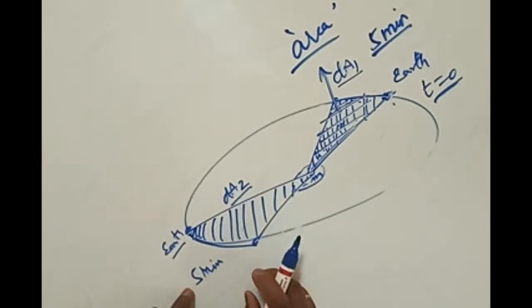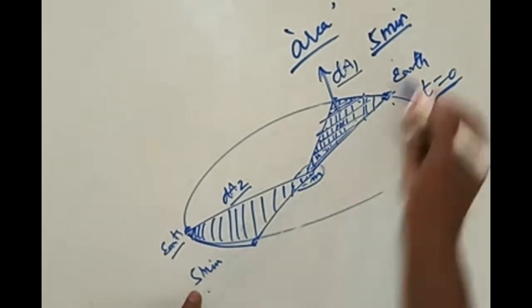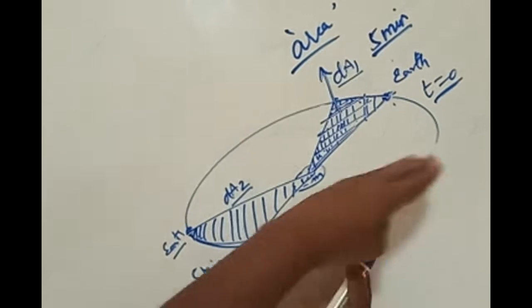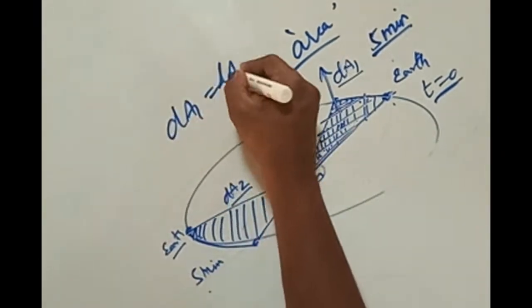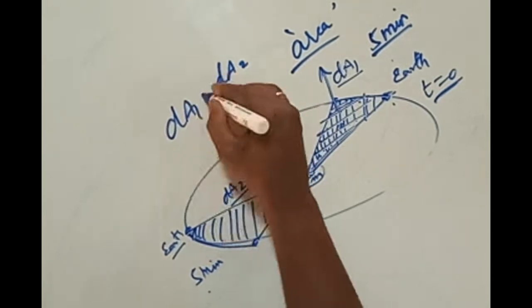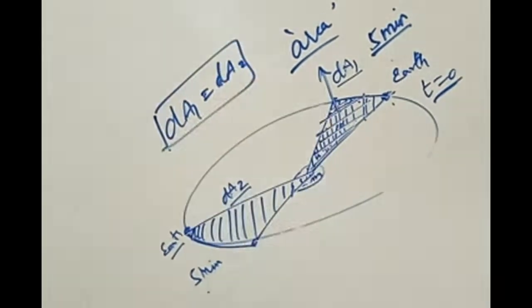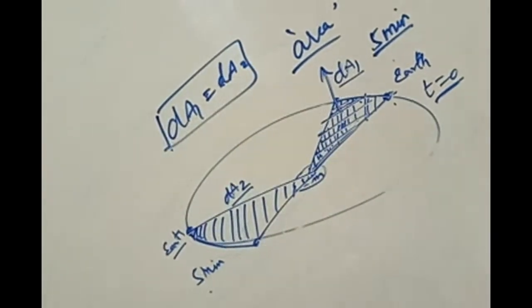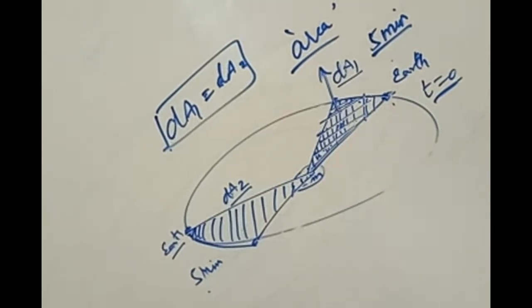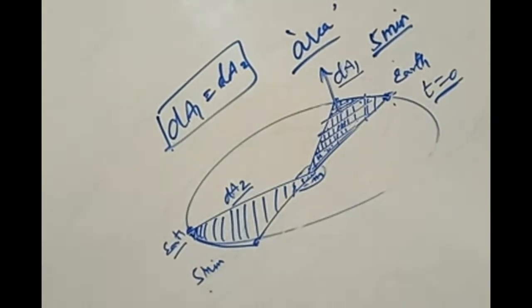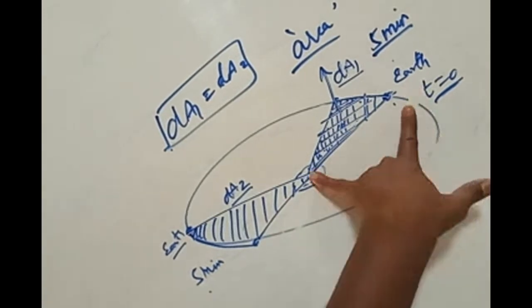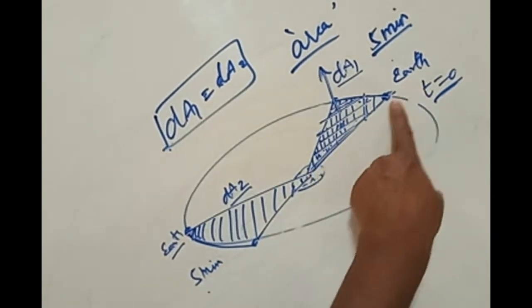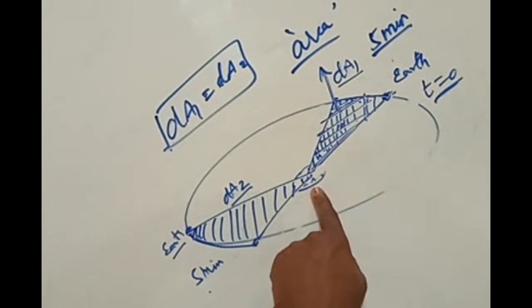But these two are maintaining equal times. During the same time interval, how much area does it sweep? According to Kepler's second law, area one should be equal to area two. This is Kepler's second law. Kepler's second law states that the line joining the planet to the sun, this is a line. You have to define it like this.